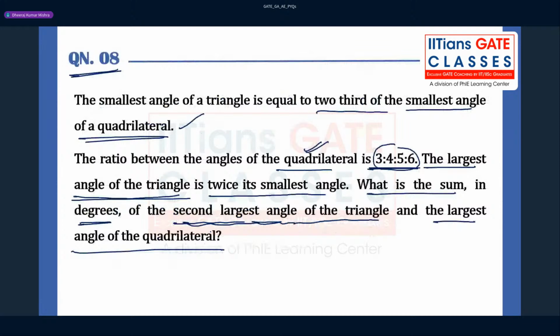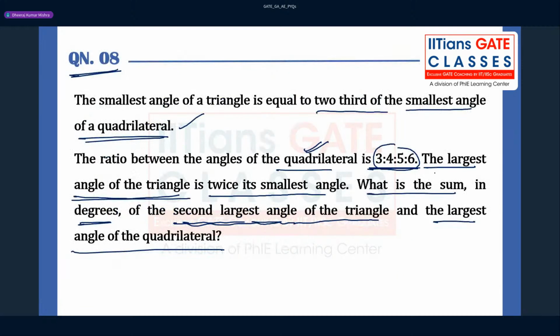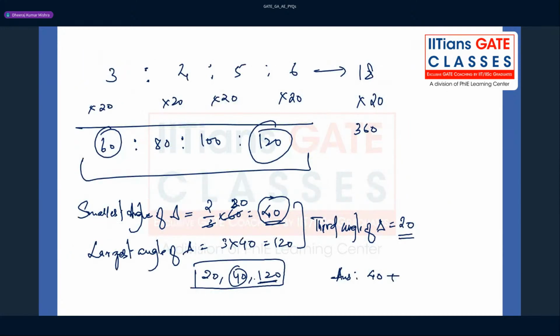Let me read the question again. Two-third of the smallest angle of the quadrilateral. What is the smallest angle of the quadrilateral here? That is 60, right? So it is 40 only, right? Yeah, perfect. Now what they are asking is, what is the sum in degrees of the second largest angle of the triangle, second largest. Okay, so how is 40 the smallest, right? 40 and 20 is the second largest. Sahil is saying, how is 40 the smallest, right?